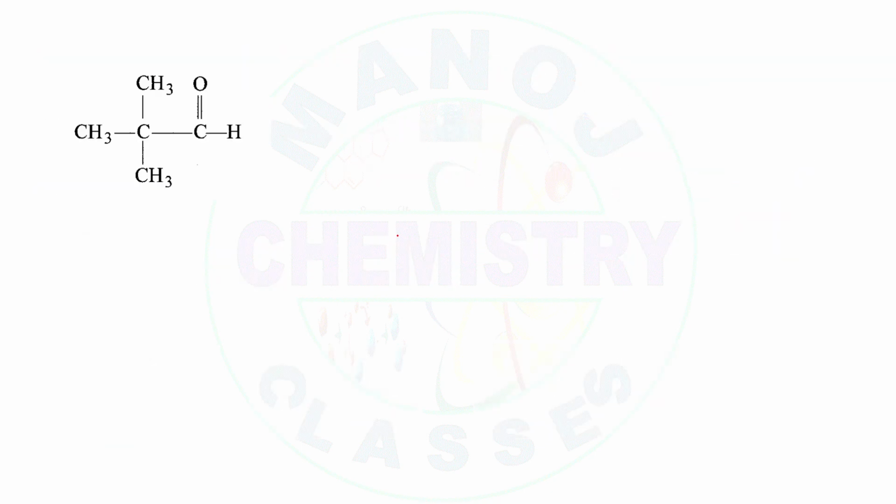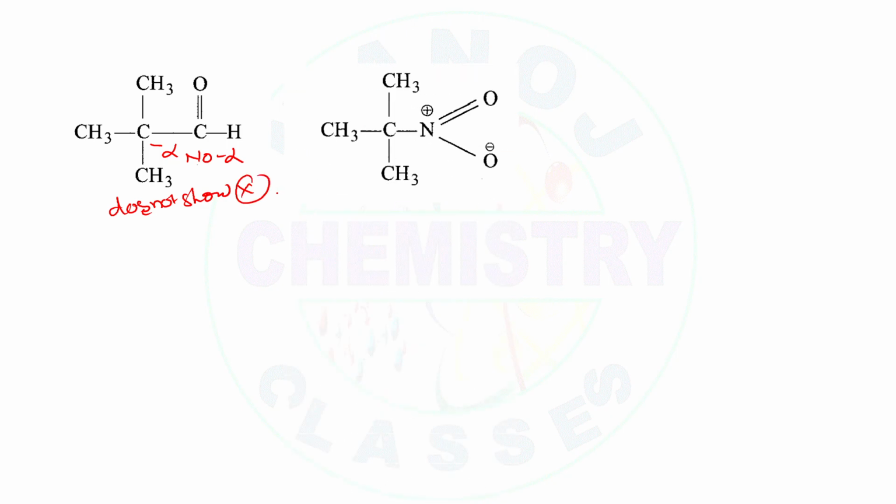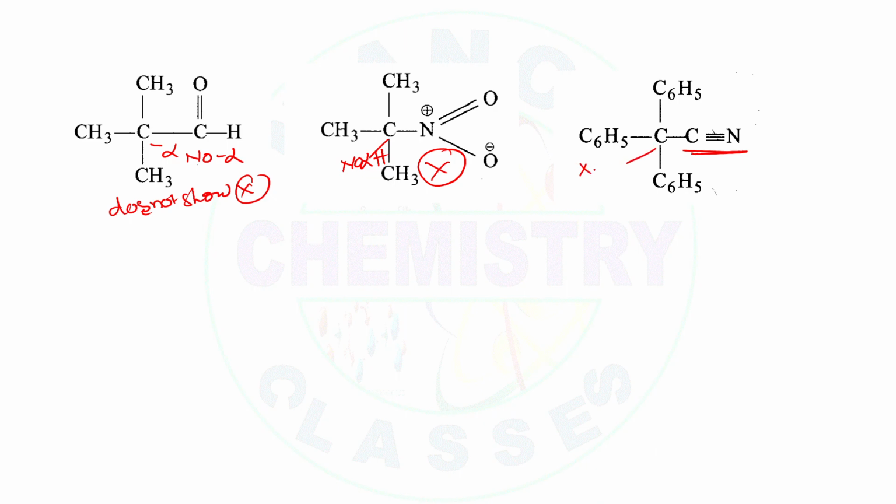For example, if I give this one, is there any alpha hydrogen? There is no alpha hydrogen, hence it doesn't show tautomerism. One more example: here also there is no alpha hydrogen, so this one also doesn't show tautomerism. Coming to the next one, an electron withdrawing group is there, but there is no alpha hydrogen. Hence these three don't show tautomerism.